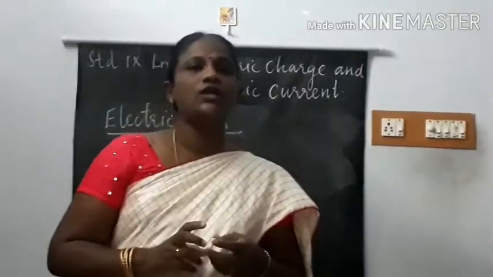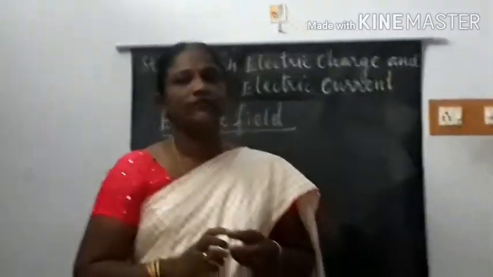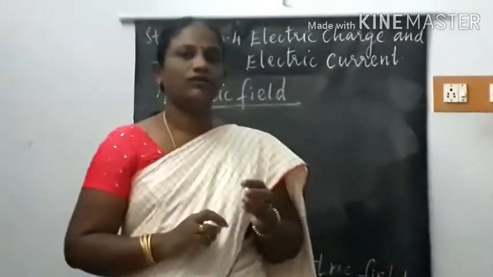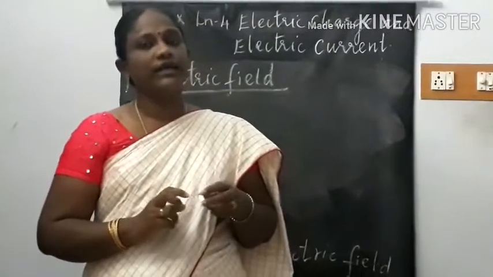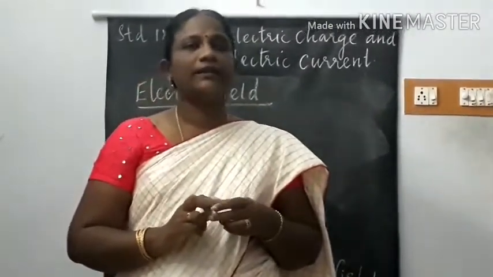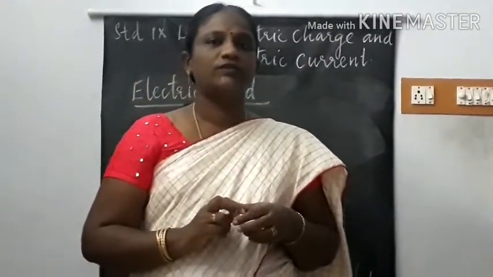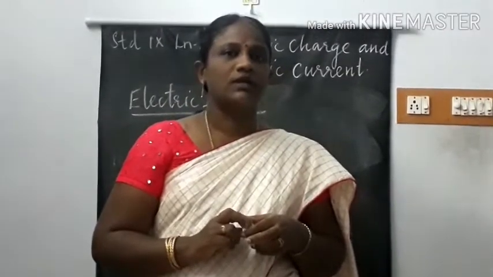For a positive charge, the direction of the electric field is along the direction of the electric force, and for a negative charge, the direction of the electric field is opposite to that of the electric force.